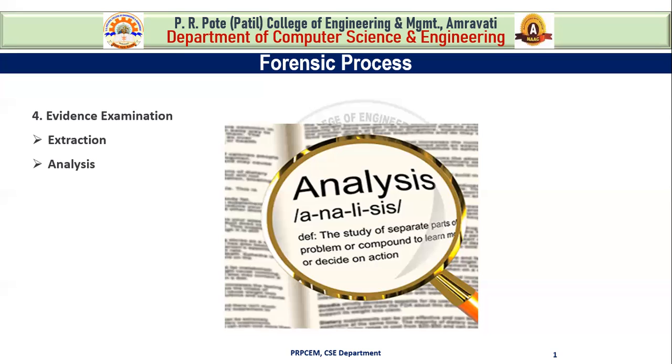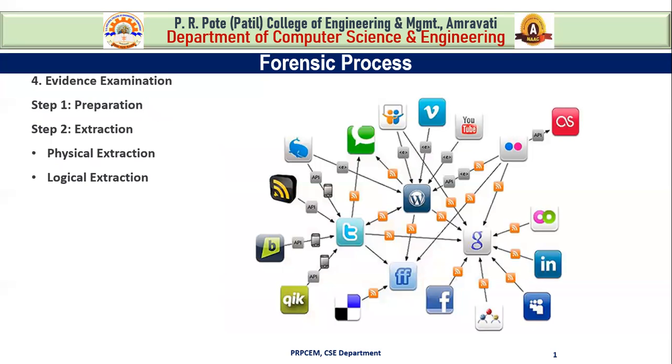Now the first step is preparation. During this phase, we have to prepare working directory or directories on separate media to which evidentiary files and data can be recovered and or extracted.